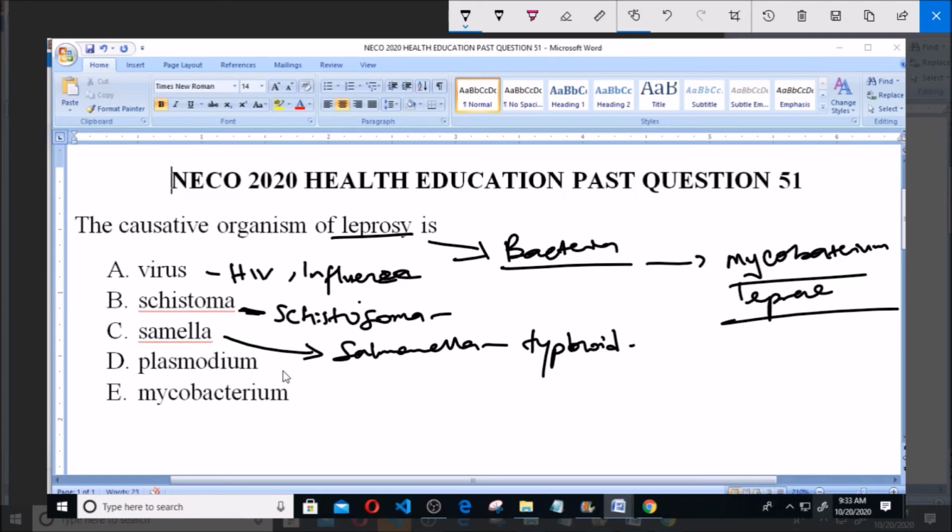Then option E says Mycobacterium. Now, Mycobacterium is the causative organism of leprosy, Mycobacterium leprae, thereby making E valid and the correct answer to this question.